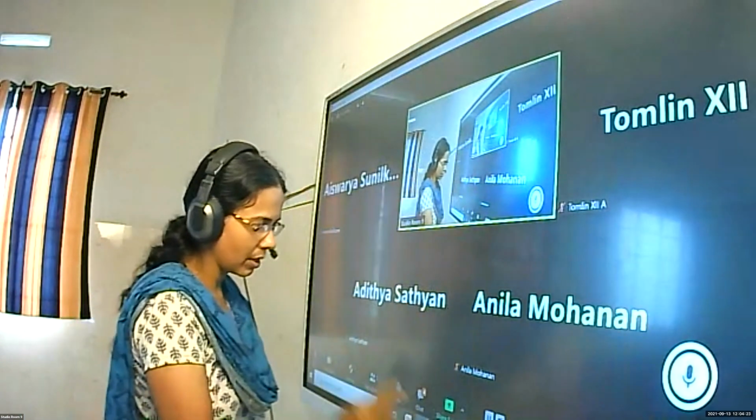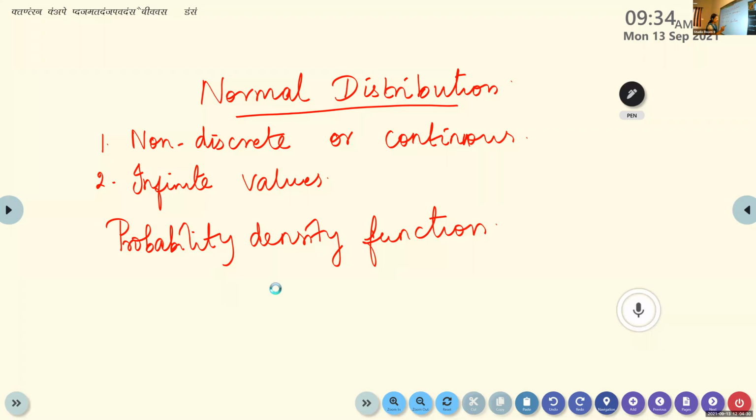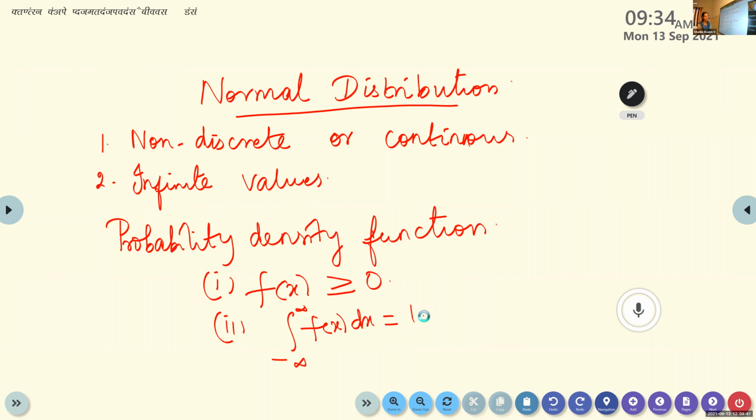Instead of summation, here we use integration. The first one is f of x is greater than or equal to 0. We say probability is greater than or equal to 0; here, instead, we say f of x is greater than or equal to 0. Second, the integral from minus infinity to infinity of f of x dx is 1. The sum of all probabilities is 1. Here it is infinite data, so we use the notation of integration instead of summation.